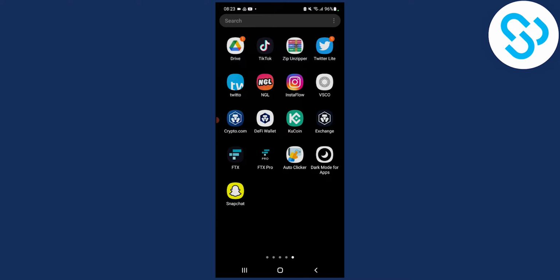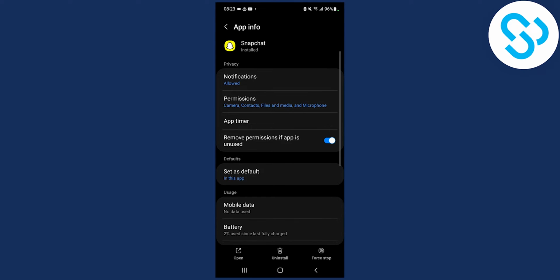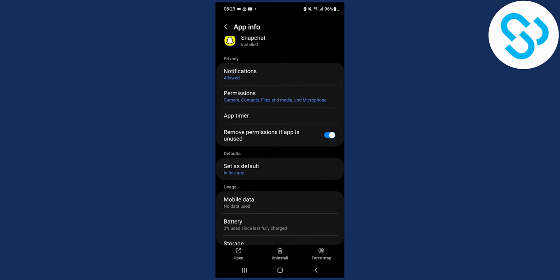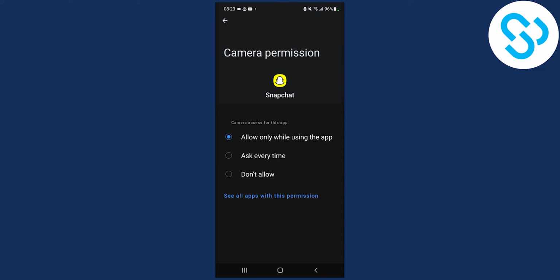We can go on the Snapchat, tap and hold the Snapchat app. And as you can see in the right upper corner, you will have an information icon, which is an "i". And then you can click on that "i" here. And then here, what you will do is you will go to your permissions. Then click on camera, and on camera, make sure that you allow only while using the app, right?